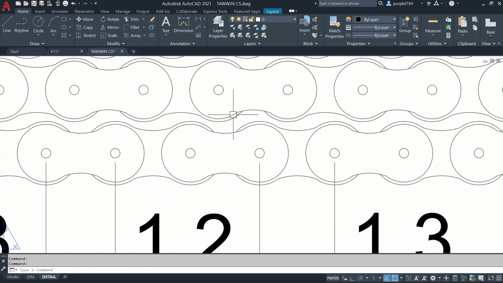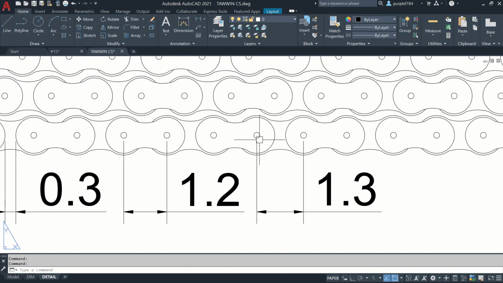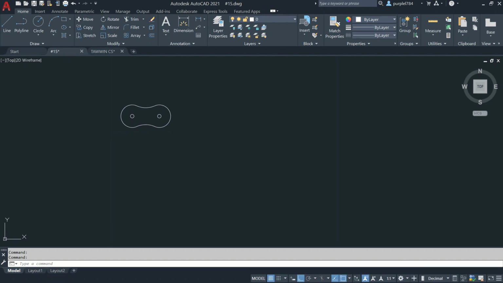Now I will draw a chain clip for this one. So center to center dimension is 1.3. I will draw another chain clip. Go to drawing. Then I will copy this one.